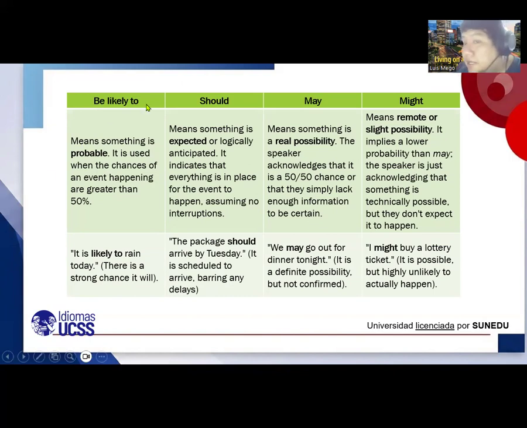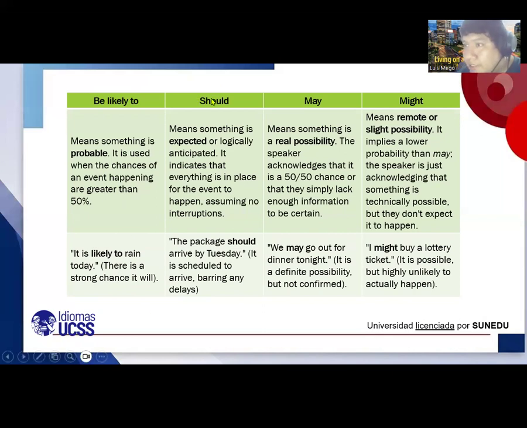Again, be likely to means something is probable. It is used when the chances of an event happening are greater than 50%. Like, it is likely to rain today. There is a strong chance it will. It is likely to. It is possible, right, to rain today.